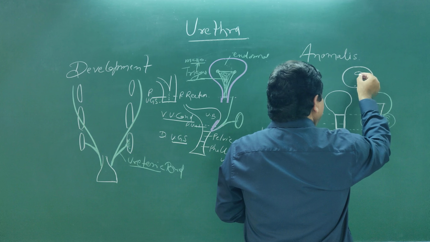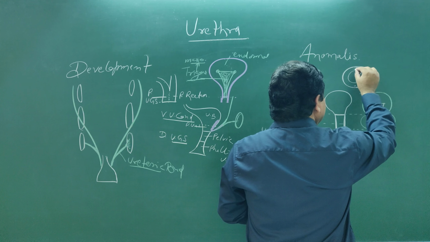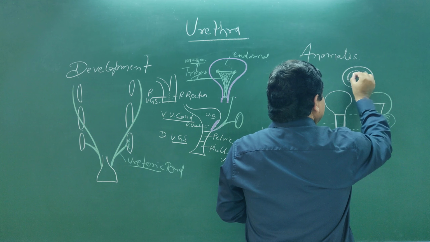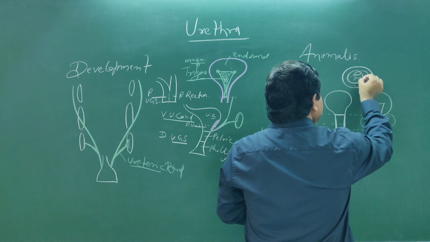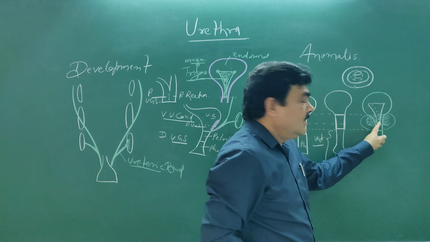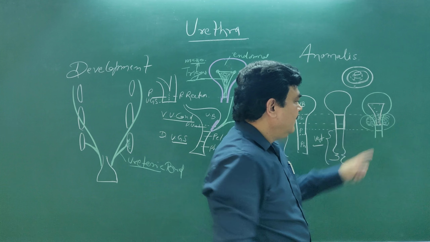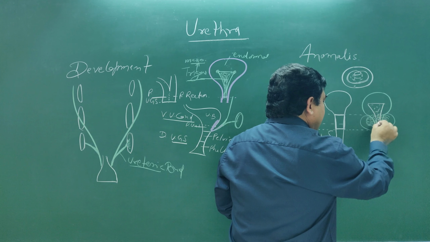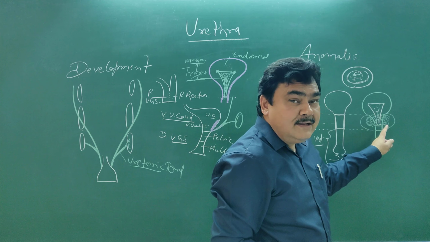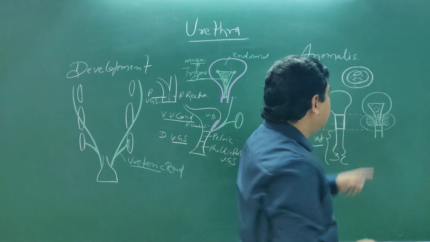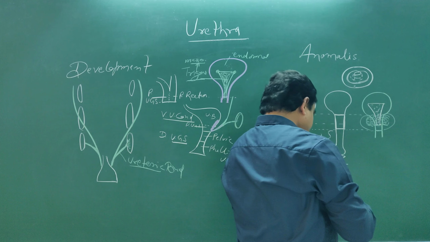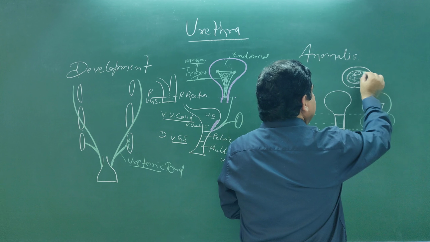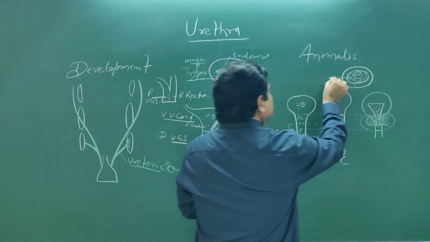So it is divided into an outer zone and an inner zone. In this inner zone, glands are present. This inner zone develops from mesoderm, which forms the trigone of the bladder, and which is formed by the absorption of the mesonephric duct. So this part develops from this inner zone.